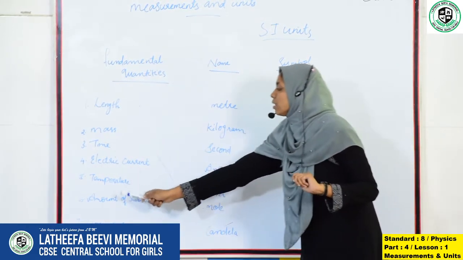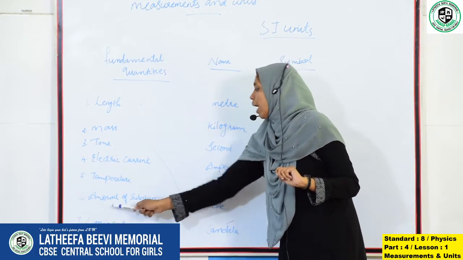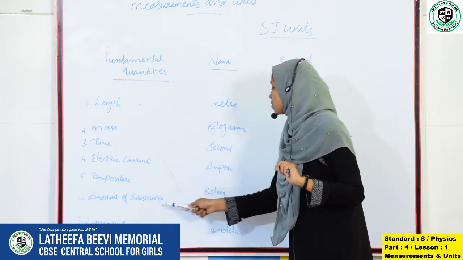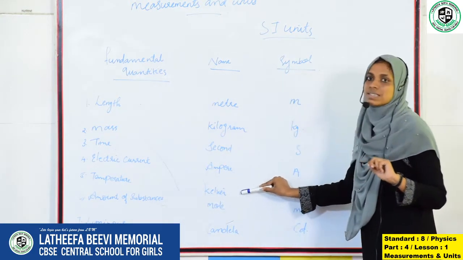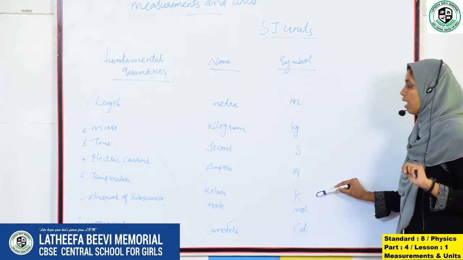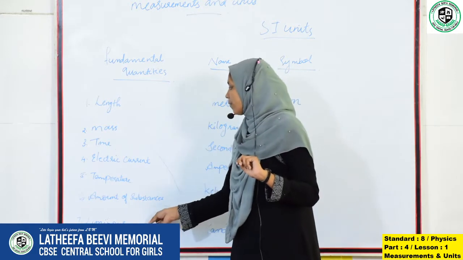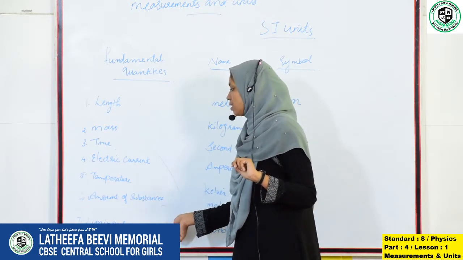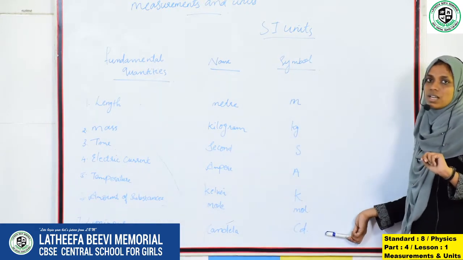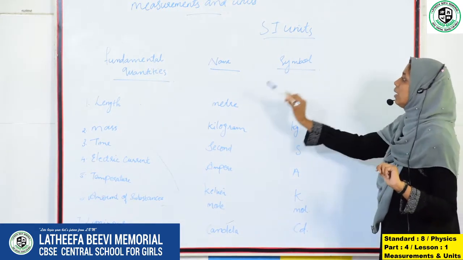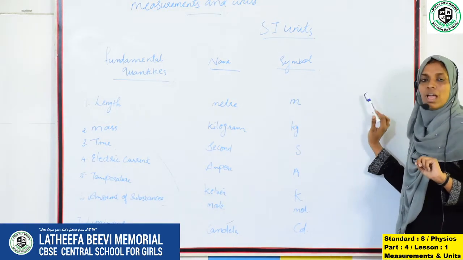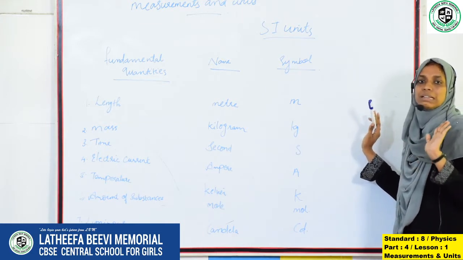Then the sixth fundamental quantity is amount of substance. The sixth fundamental quantity is what? The amount of substance and its unit is Kelvin, represented by the capital letter K. Then the seventh fundamental quantity is luminous intensity and its unit is candela, represented by the letters cd. So you have to learn the fundamental quantities, their units and symbols also, because it is important from the exam point of view. So you just learn in detail.